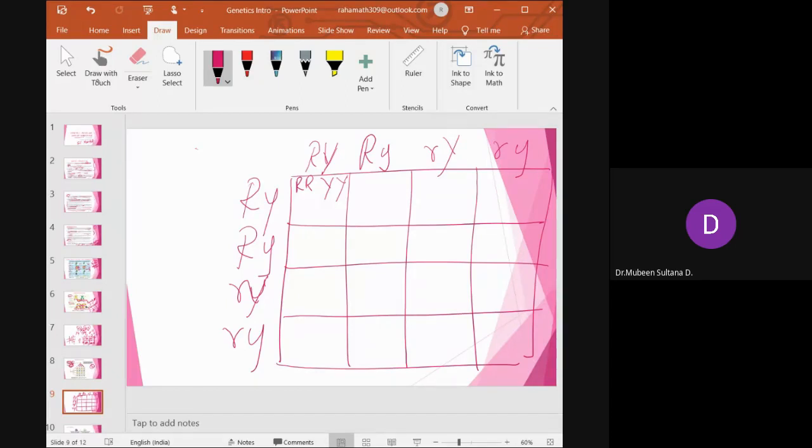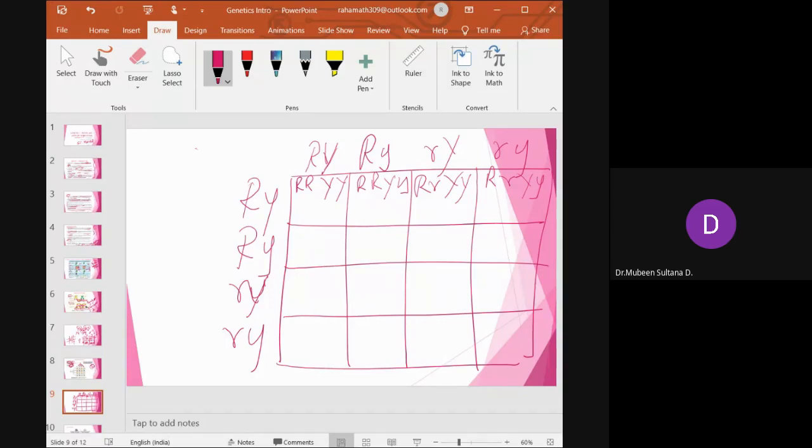So next, this one and this one: RR, capital Y, small y. Then this one: RR, capital Y, capital Y. Then R, R, capital Y, small y. Right? Yes or no? Did all of you get it, ma'am? Yes, ma'am. See, when I'm doing it, simultaneously work it out in your notebooks also. It will be easy for you to do it.